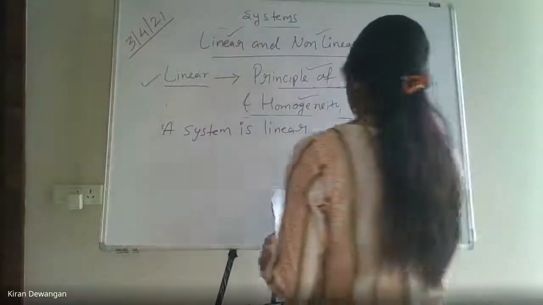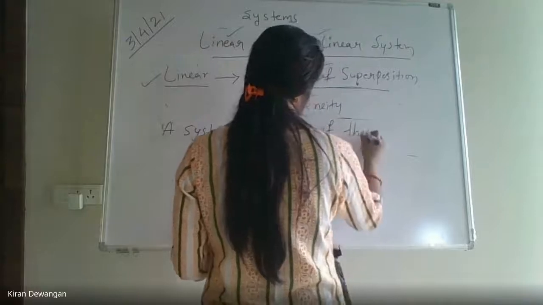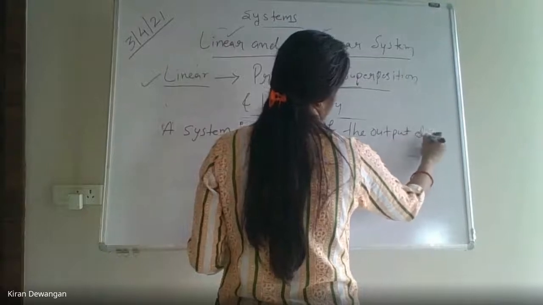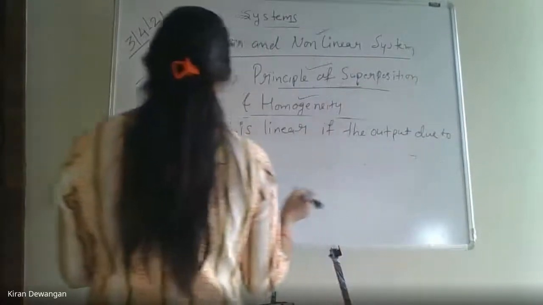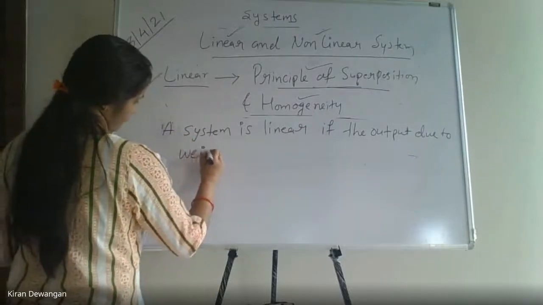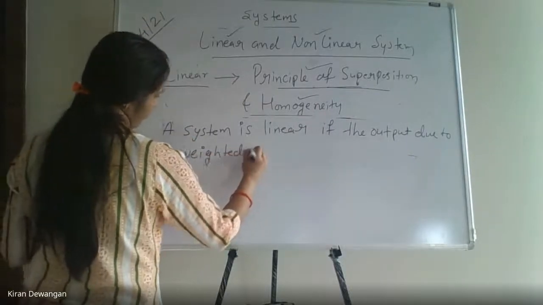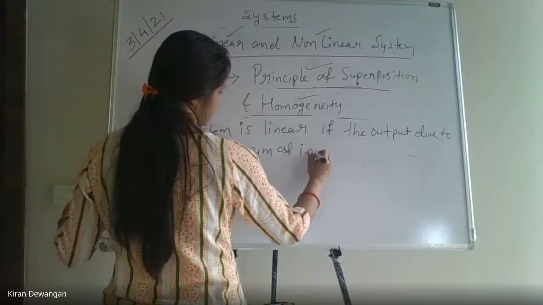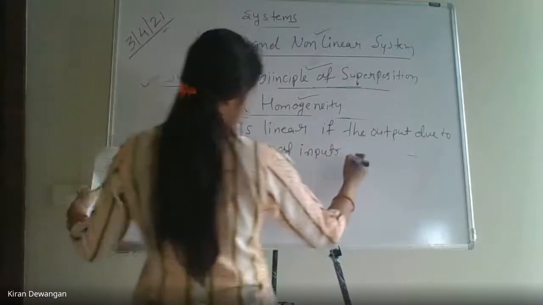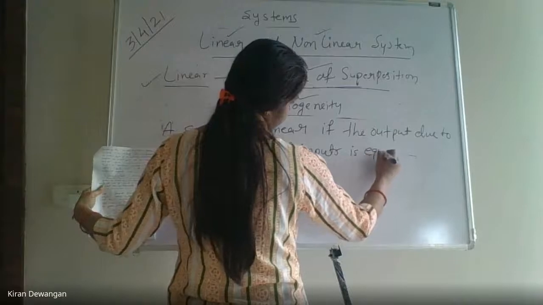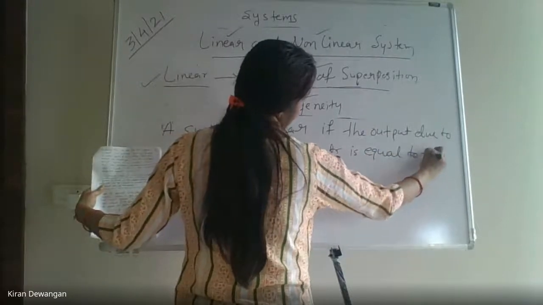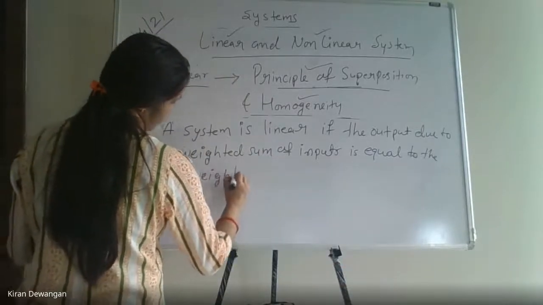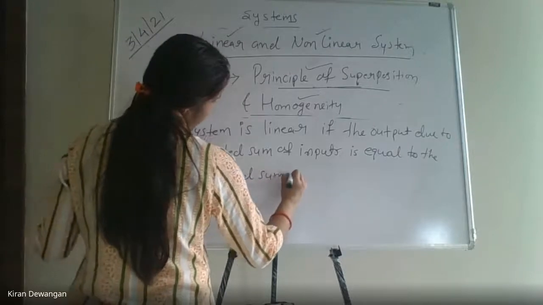A system is linear if the output due to weighted sum of inputs is equal to the weighted sum of outputs.